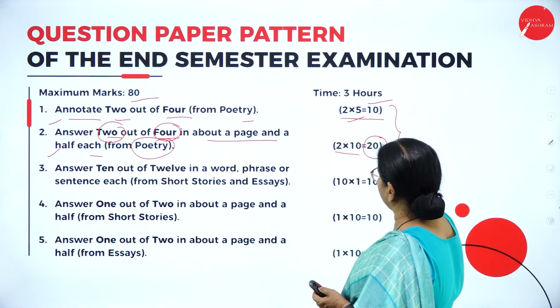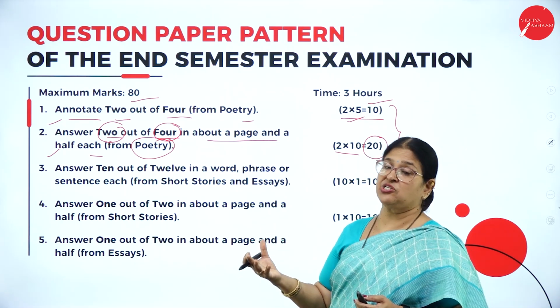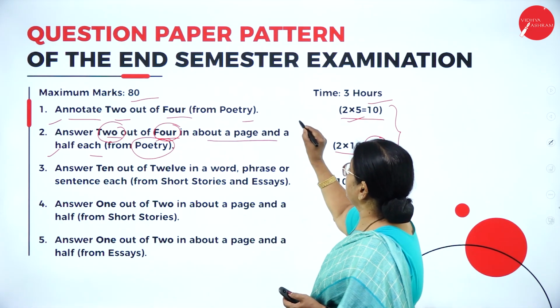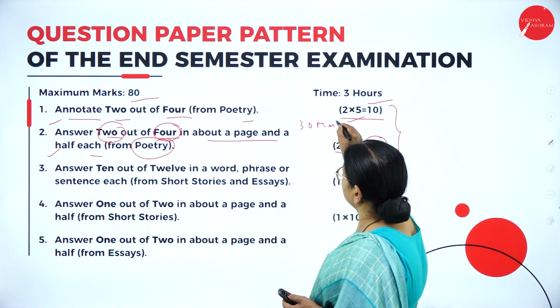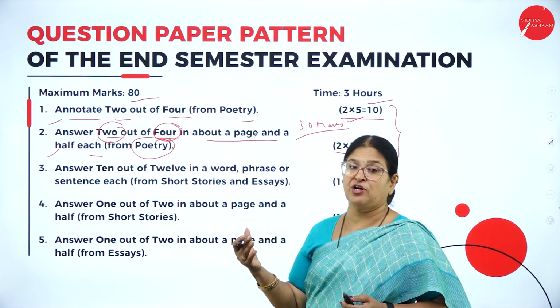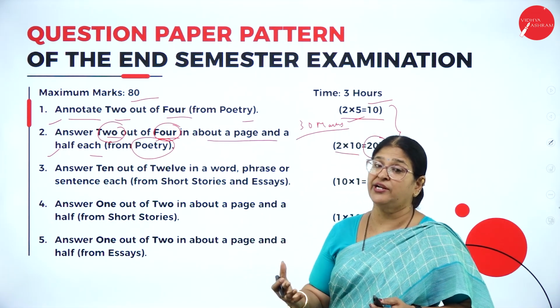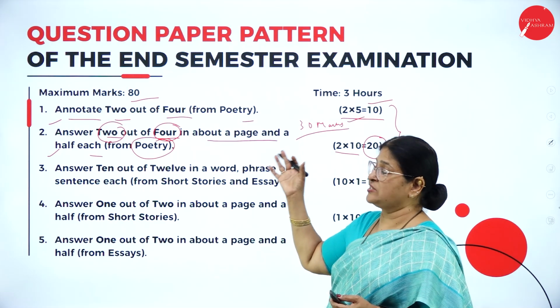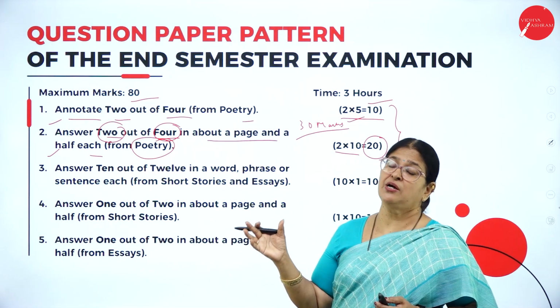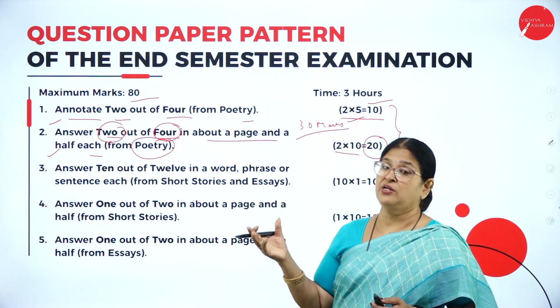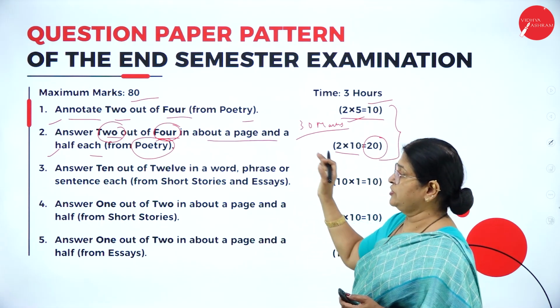So here itself you can make out the poetry section, that is unit 1 itself, carries 30 marks, which is a major part of your question paper. So you have to concentrate very much on this particular section of your question paper, that is from the poetry, from unit 1, the 6 poems. Hope I am clear with this.